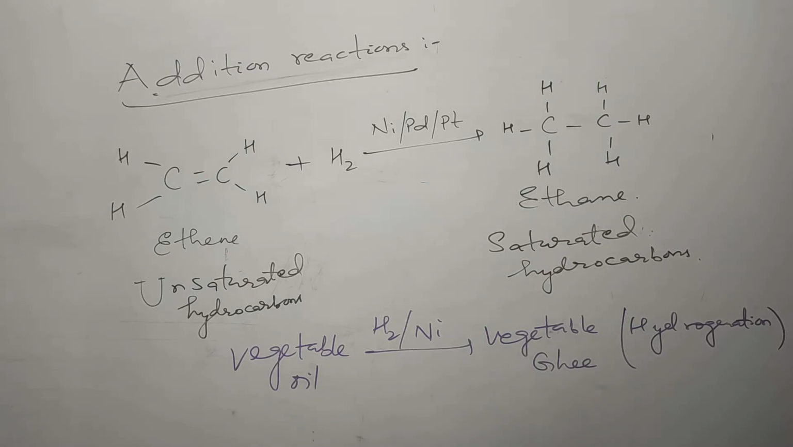But the reaction which takes place in the presence of palladium and platinum catalyst occurs at room temperature. So this you have to remember. If we take ethyne, it will first be converted to ethene in the presence of the catalyst nickel, palladium, platinum, and then ethene will be converted to ethane. So this is an example of an addition reaction.